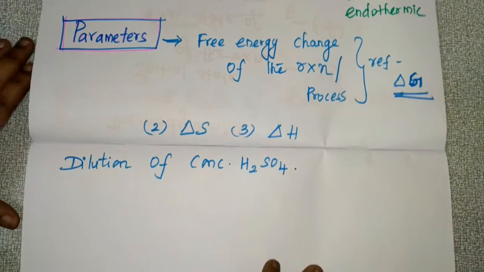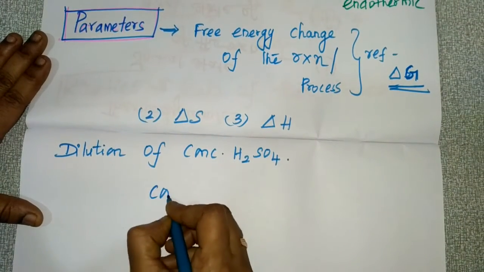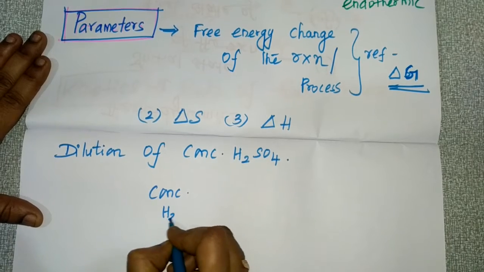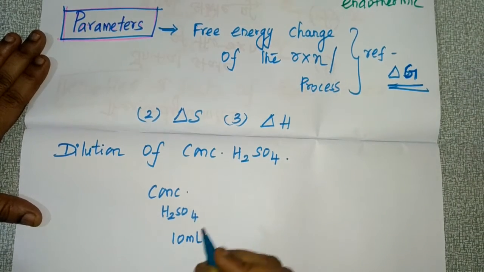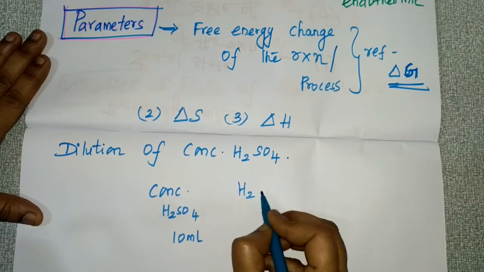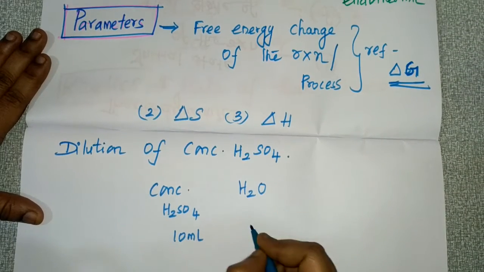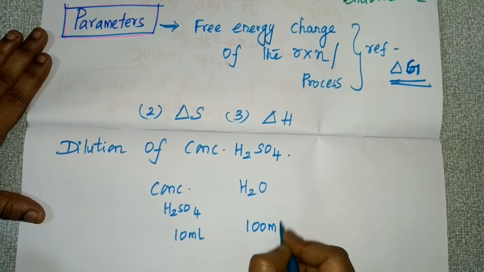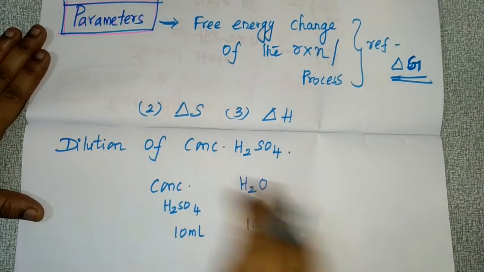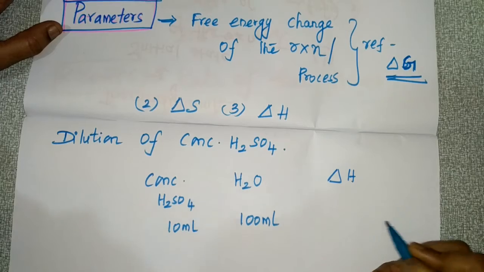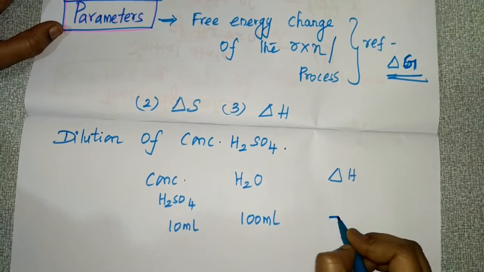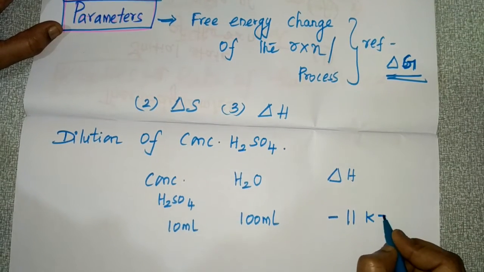First you are taking 10 ml of concentrated sulfuric acid, and you have to add water to this acid. Water you are taking 100 ml. So the change in enthalpy of the reaction is minus 11 kilojoules.